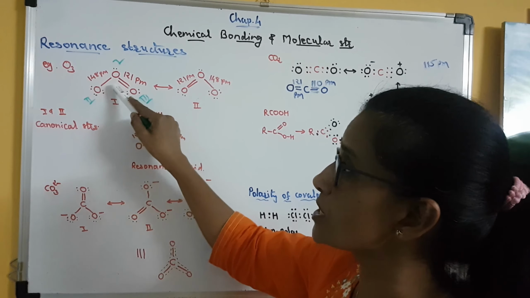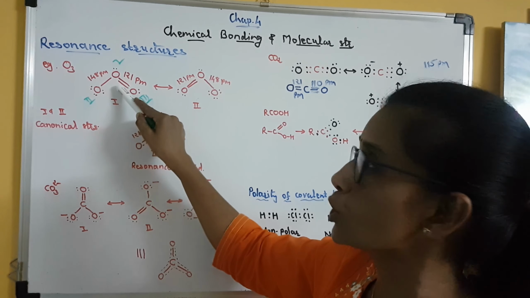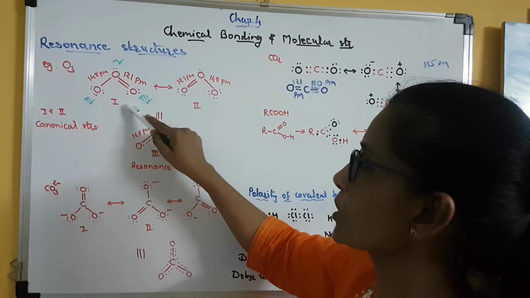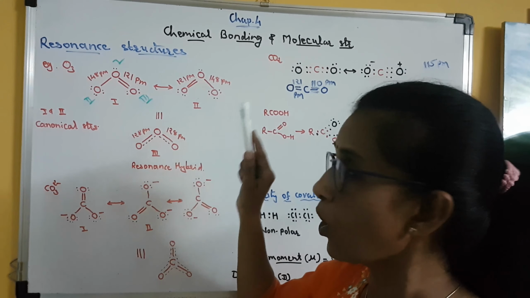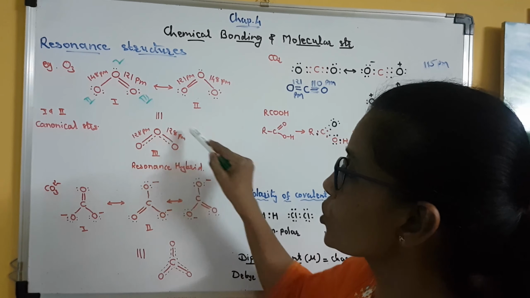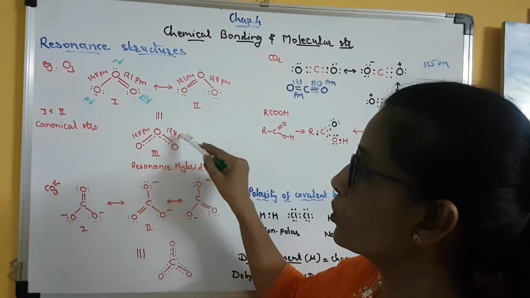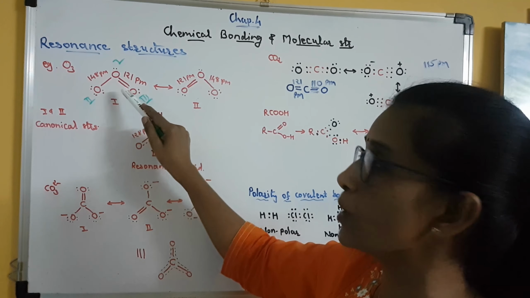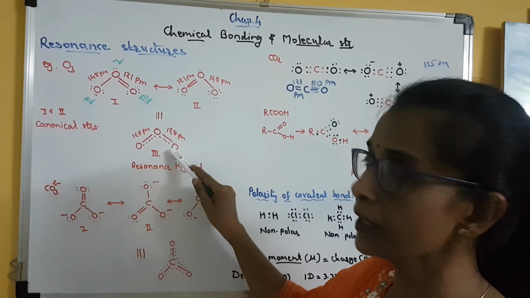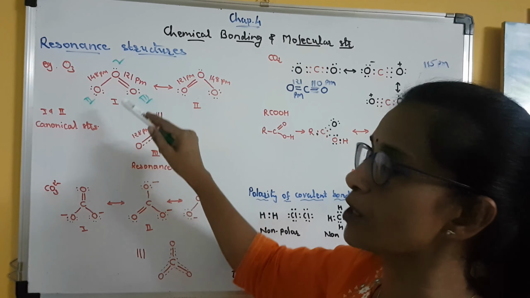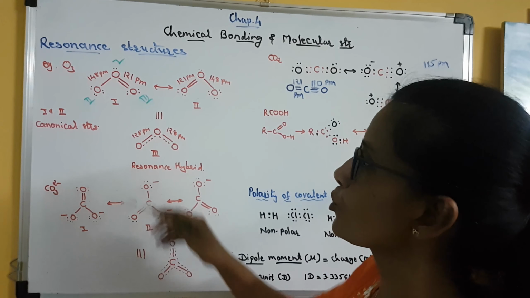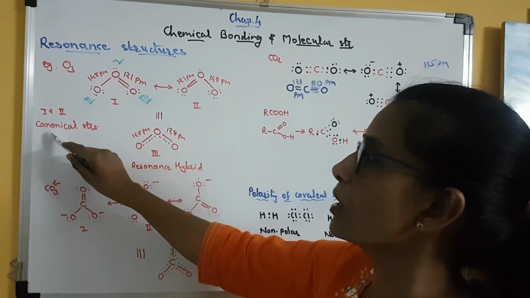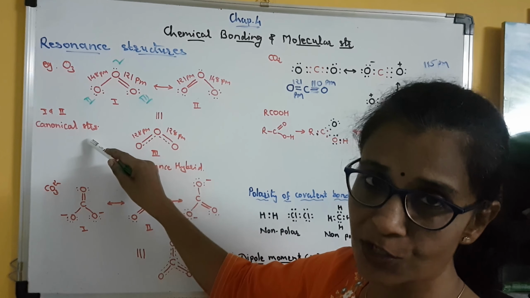So when this single structure is unable to explain accurately why there is a change in the bond length value when the structure gets converted into the other, or when in ozone the actual bond length value found is this, the single Lewis structure cannot explain why it is so. Clear? And that is why the concept of resonance is important. Here structures 1 and 2 are called canonical structures, or resonance structures.